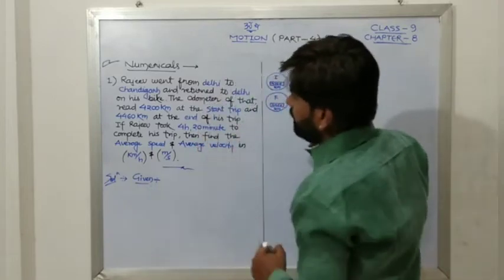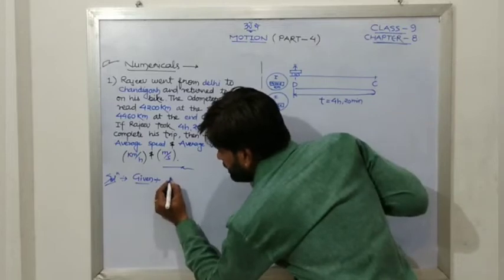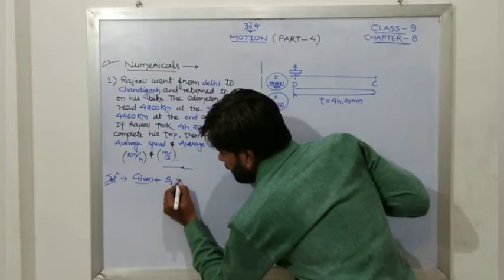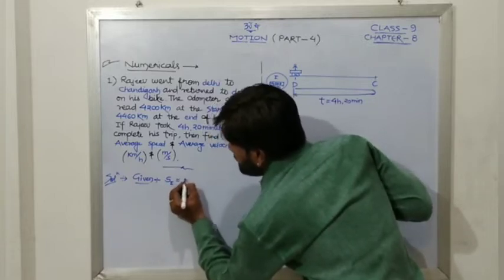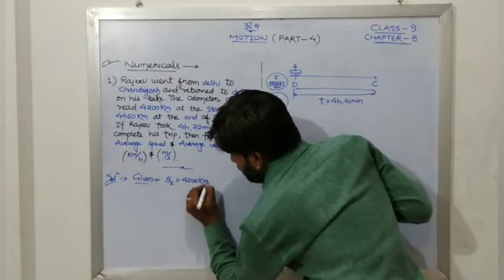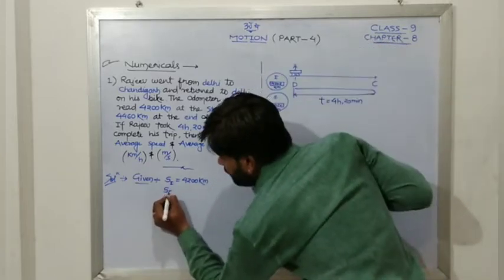Initial reading. Now initial reading is for distance. So initial reading distance we used to denote by s. So that S1 is SI. Let us say this is initial one. So SI is 4200 kilometer.